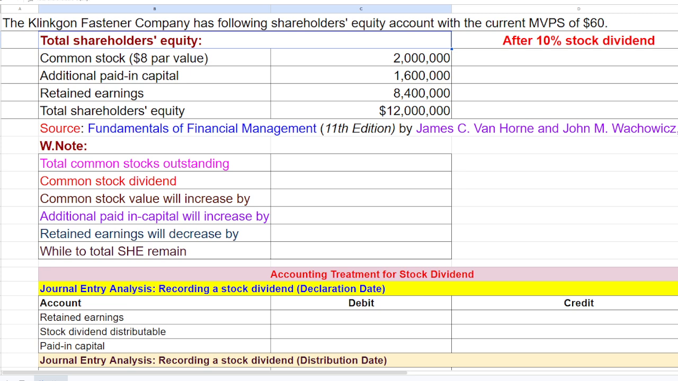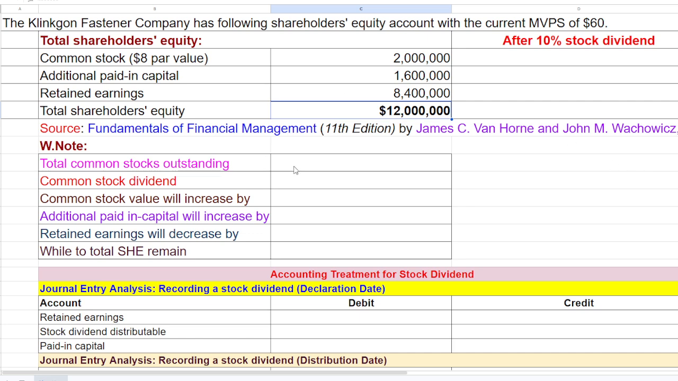Okay. Now, based on this background, this is the case you are given: the market price per share is $60, while in stockholder equity we have common stock at par of $8. Additional paid-in capital is given, while total shareholder equity is 12 million. When the company distributes a stock dividend of 10%, what type of working note do we need to do? First of all, you need to understand this point, friends.